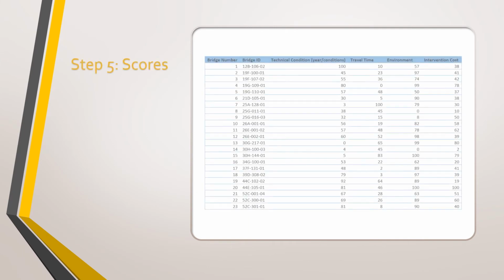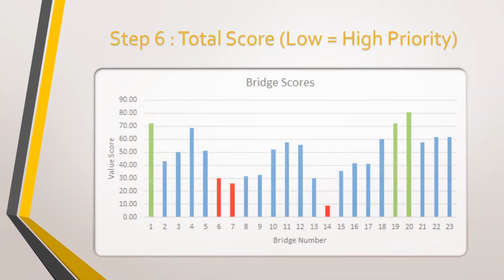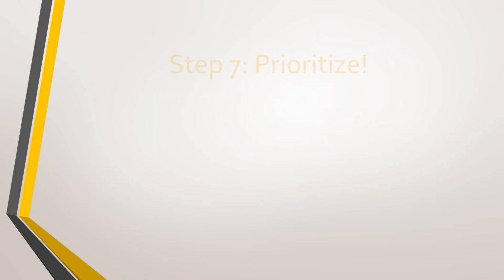The fifth step is calculating the scores for each criterion, which you can see in this table. The bridges in red have relatively low scores on all criteria, accentuating that they are in bad condition. The opposite goes for the bridges in green because they score high on the criteria. In the end, you can calculate the total scores for each bridge, and you can see here that bridges 6, 7 and 14 are in a bad condition and therefore have high priority for replacement, while 1, 19 and 20 are in very good condition and therefore have a very low priority.